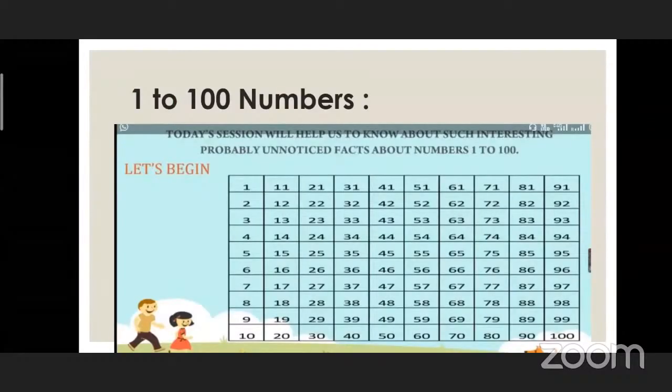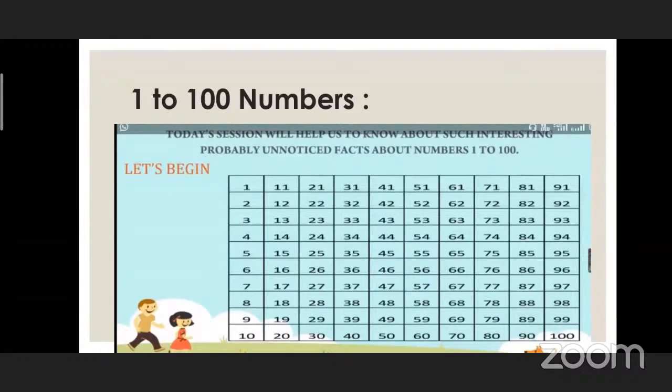Learning maths is basically playing with numbers, and we have learned the numbers right from the beginning, that is from first standard. But now we are going to study the numbers in a different form.